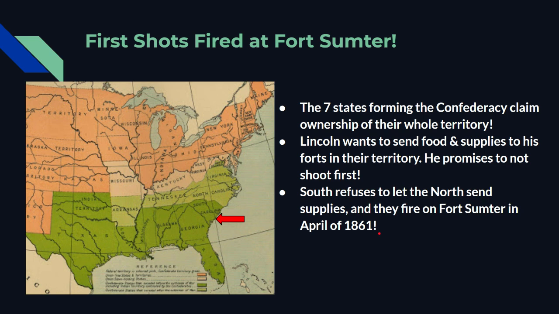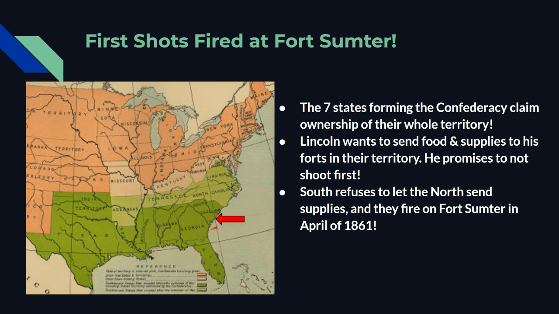So even though all these places have left, there are still northern forts and there are still federal government troops and stuff like that all throughout the South, right? This is a coast. There are tons of forts on the coast just naturally. So what ends up happening is when they're trying to mend this relationship before any shots have been fired, Abraham Lincoln says, hey, I need to still send supplies to my forts.